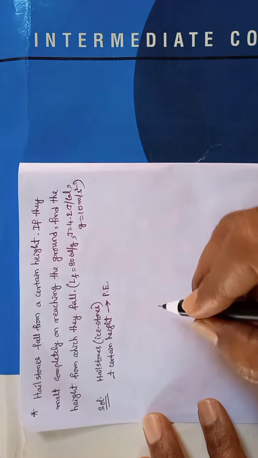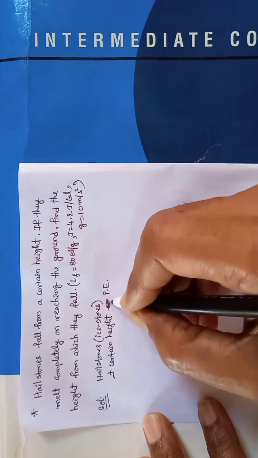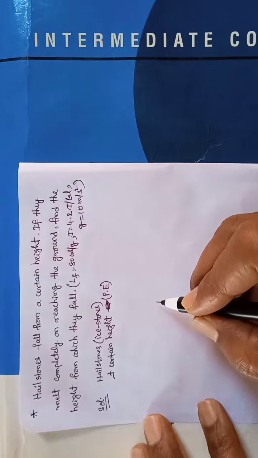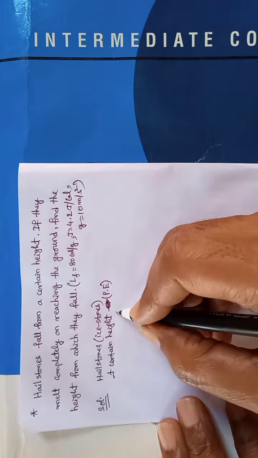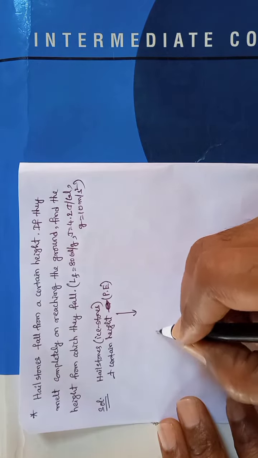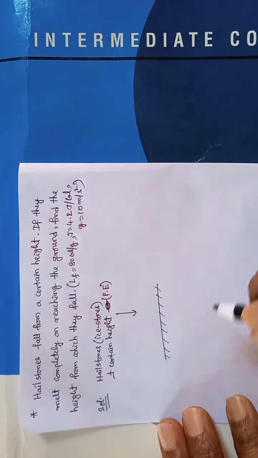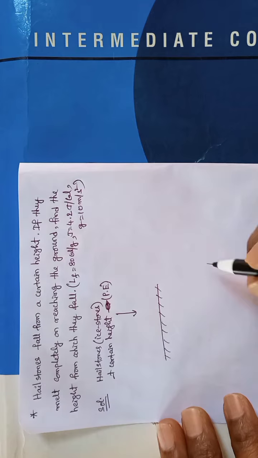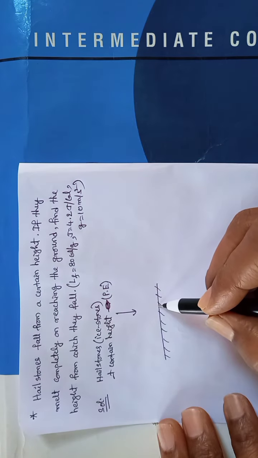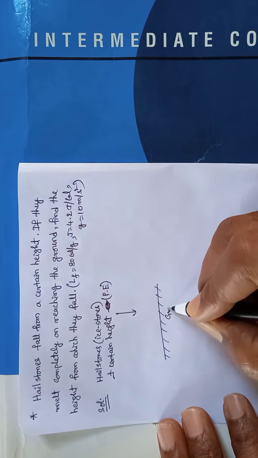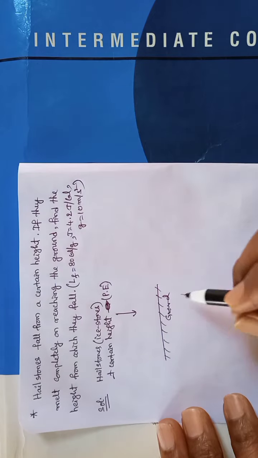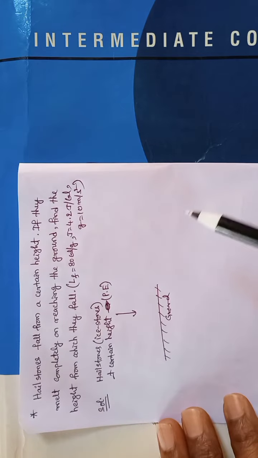They possess some potential energy and they are falling down to the ground. By the time the stone reaches the ground, it is completely melted.